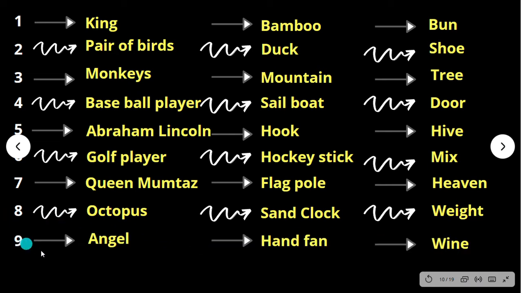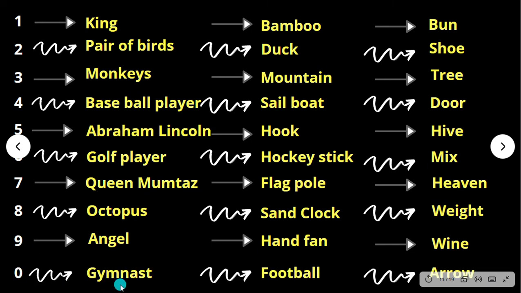Then nine, relevance is angel. Number nine represents peace. For me, at least, the picture for peace is an angel. But you can have your own picture or your own system. But make sure for all relevance, it is a living thing. And then for nine, the shape system is a hand fan. A hand fan looks like number nine. And wine is rhyming with number nine. Then zero, gymnast, because a gymnast uses the ring which has zero. Therefore, I have taken a gymnast for zero, and a football looks like a zero, and arrow is rhyming with zero.